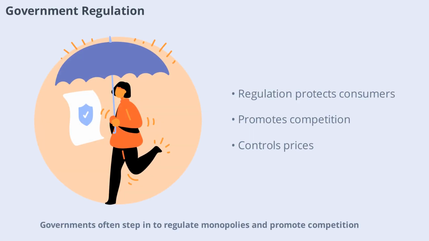Governments often step in to regulate monopolies and promote competition. This can include breaking up large firms, setting price controls, or encouraging new entrants. The goal is to protect consumers and ensure markets remain fair and efficient. In some cases, natural monopolies, like utilities, are regulated to balance efficiency with public interest.